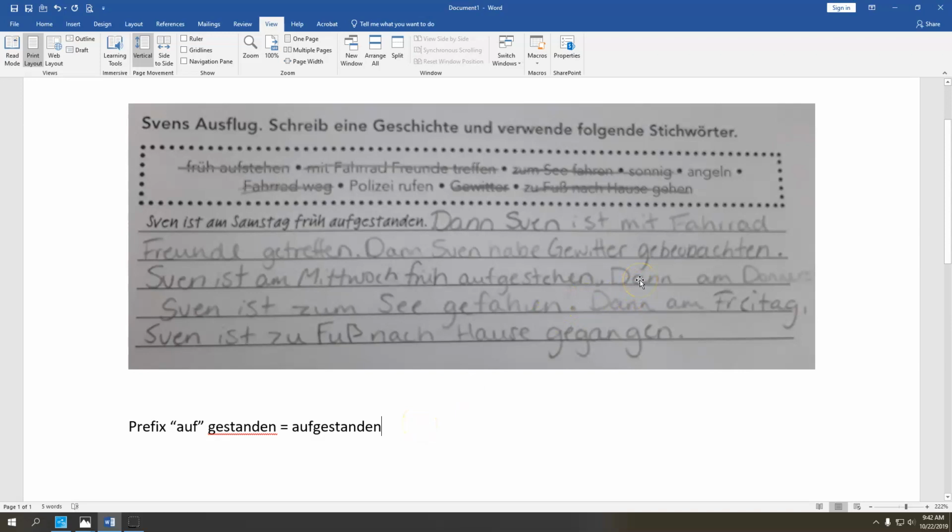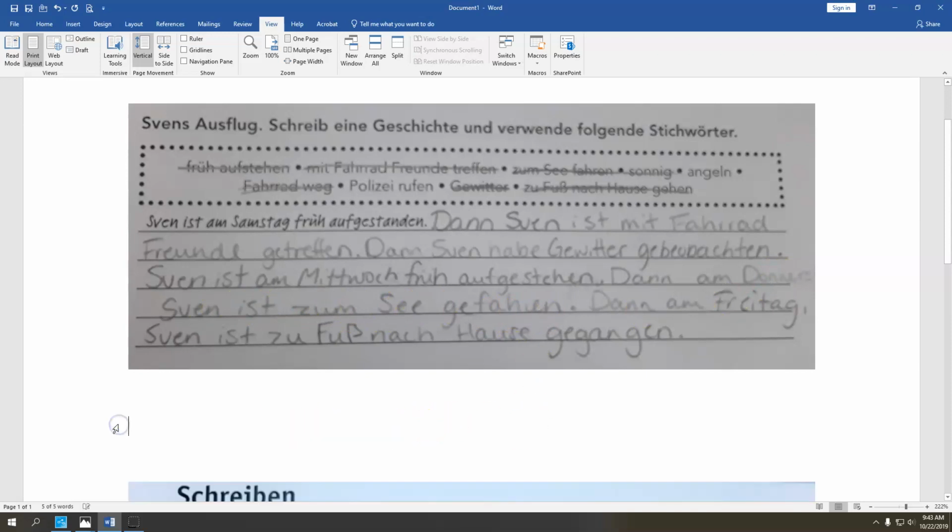All right, so let's keep going. Dann am Donnerstag, Sven ist zum See gefahren. All right, so this one is pretty close to being a really good sentence. Let's check out what we would want to change. So here we have our time statement again, and then we need to follow it by what in second position? Everybody knows it's the verb, and for some reason lots of people still don't put a verb there. So, dann ist Sven, so take this ist out, put it up here, am Donnerstag zum See gefahren. So that's a good sentence. I like that they used the word zum here. That's good because it's dative.